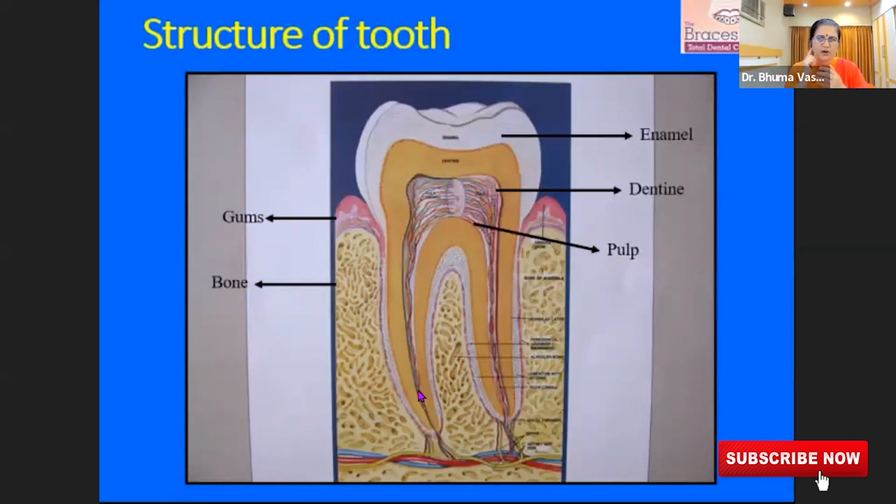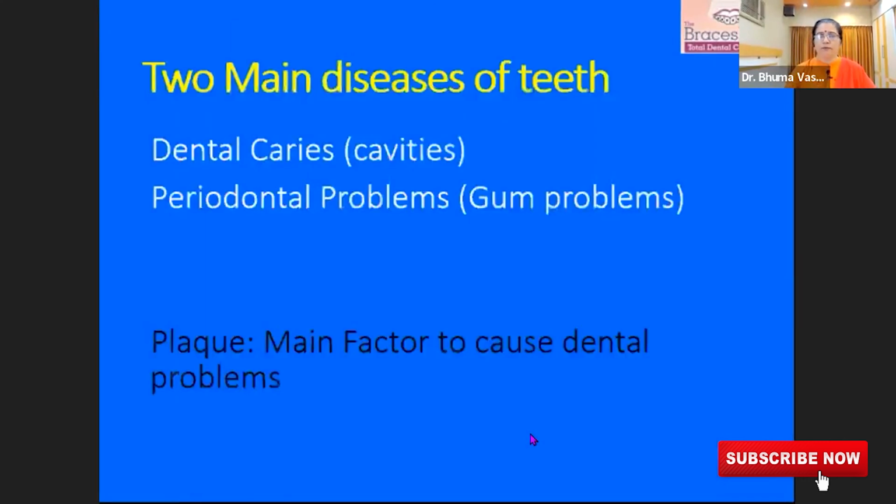You know that something is not right there, but the pain is not really excruciating. In the tooth, the pain is excruciating because it happens in this area and there is hard bone there. So you feel a lot of pain in the tooth when you have dental infection. There are two main diseases of teeth. One is dental caries, and second is periodontal problems or gum problems. Plaque, dental plaque, is the main factor to cause dental problems. And these two diseases are like silent killers.